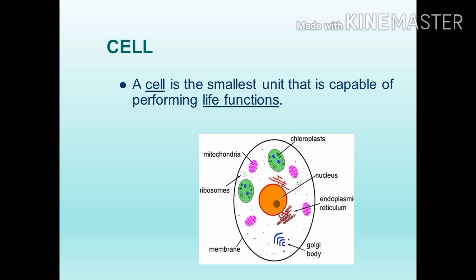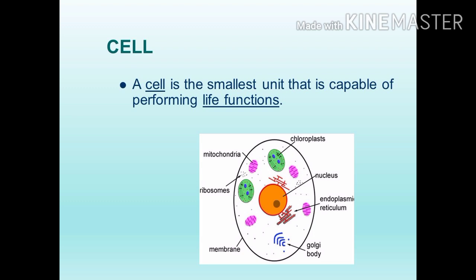See the structure of a cell. Cell is the smallest unit that is capable of performing life functions. You have studied the structure of a cell, plant cell structure and animal cell structure. Here see the animal cell structure. In the center of the cell, there is a nucleus. Inside the nucleus, nucleolus is there. The Golgi body, endoplasmic reticulum, ribosomes, mitochondria, plasma membrane. The plant cell is made up of the cell wall and plasma membrane.